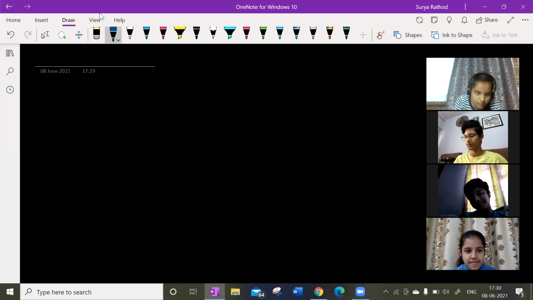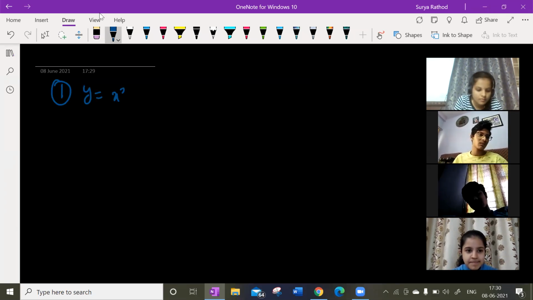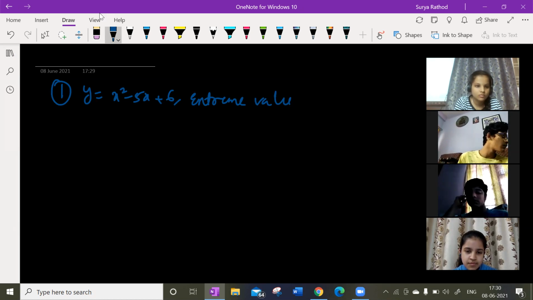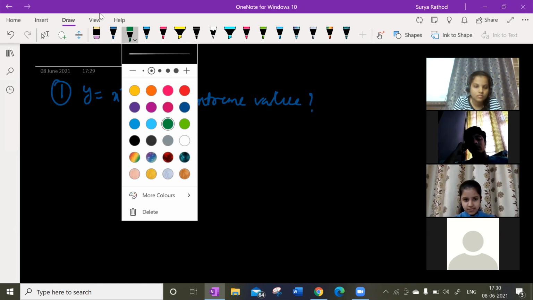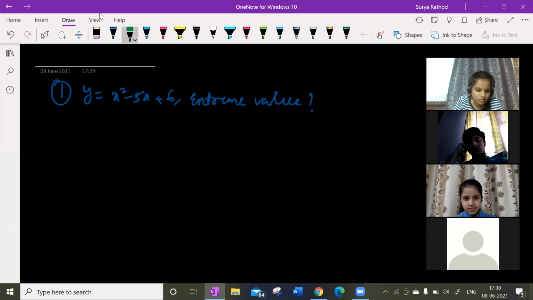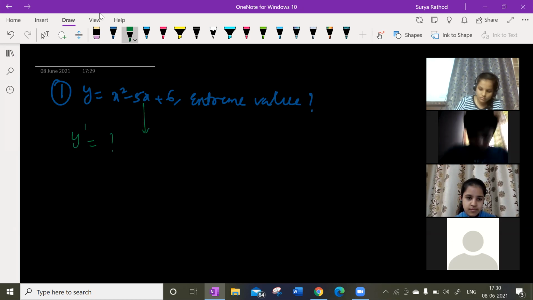Here, the first question is what? Y is equal to x square minus 5x plus 6 is given, and it is asking us to find the extreme value of this. What does extreme value mean? Maximum value. What's the maximum value of that? Look at this here. We have two methods for this. You can find y dash of it, or you can make it a perfect square